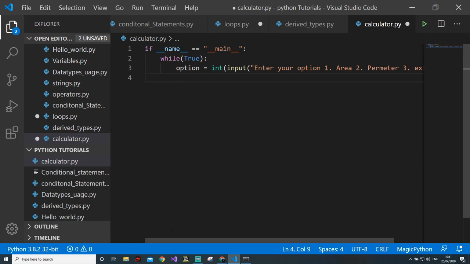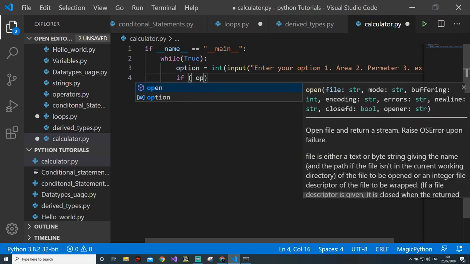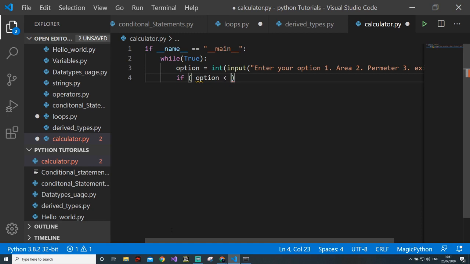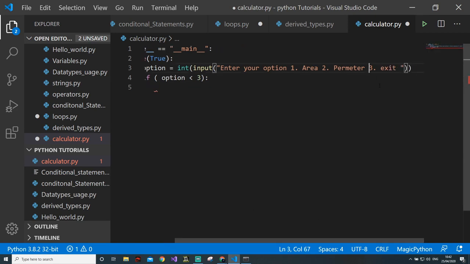Okay. Now if the option is less than 3, then only we will ask the side. Otherwise we will not ask the side. Because we know that if the option is greater than 3, then there is no use of side. If the option is less than 3, or I would add one more, what we can do